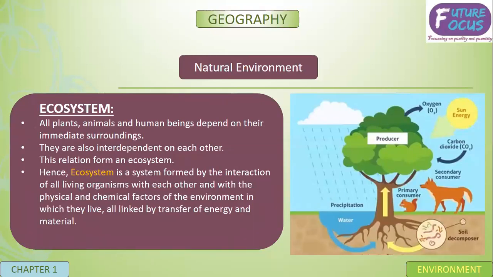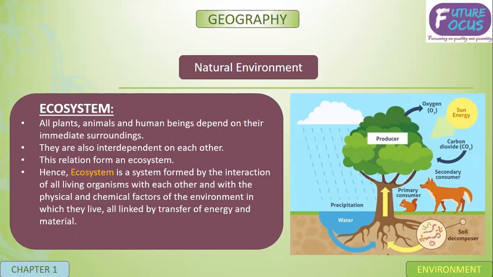Then comes the ecosystem. When all the four domains have a relationship with each other in some way or the other, that interdependence is known as ecosystem. So ecosystem is the interaction of all the living organisms with each other, and with the physical and chemical factors of the environment.